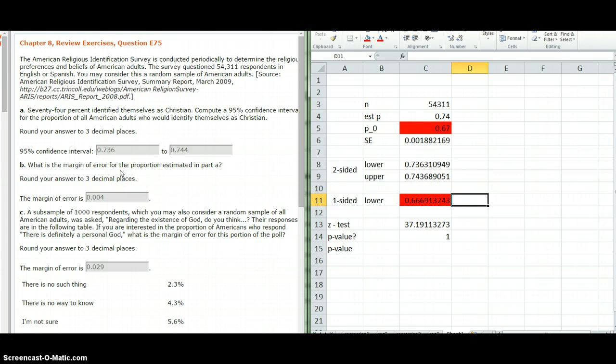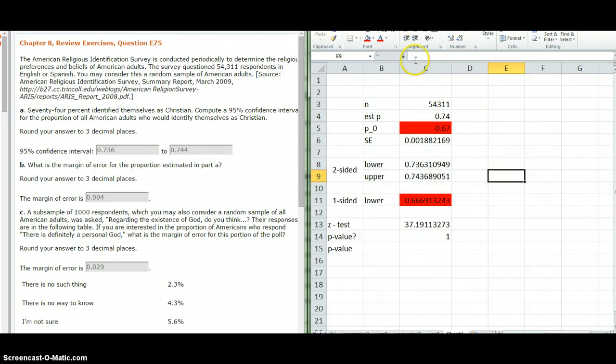What's the margin of error for the proportion estimated? In other words, we're going to put forth this claim that 74% of the US is Christian, and that's our best guess. But we're also aware that it may not be exactly that. So how far are we off? Well, we can do that a couple different ways.